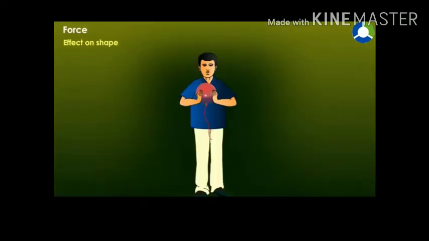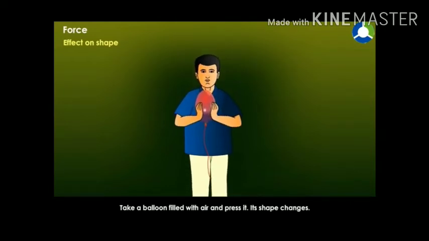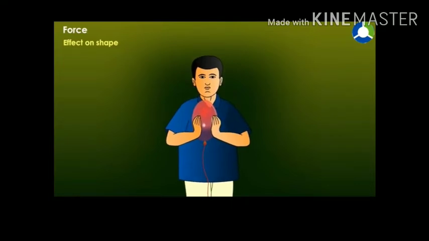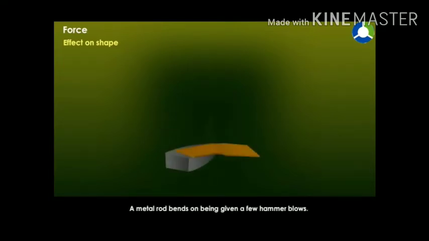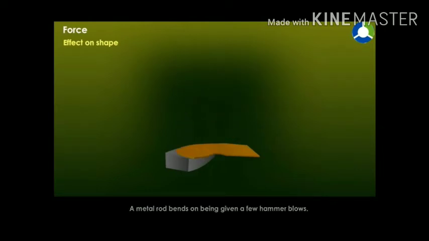Effects of force. Force produces effects on shape, motion, direction and speed. Effect on shape. Take a balloon filled with air and press it. Its shape changes. A metal rod bends on being given a few hammer blows. From this, we can understand that force can make a change in shape.